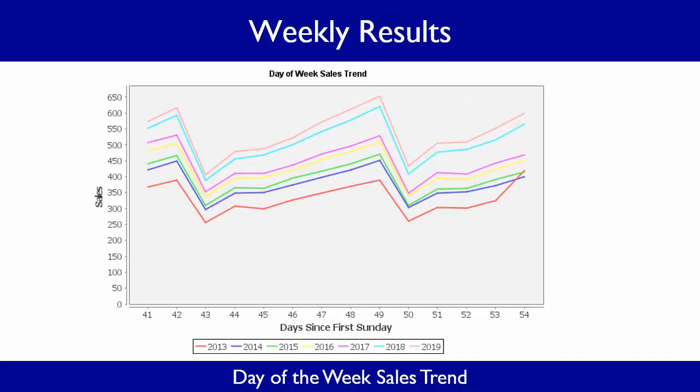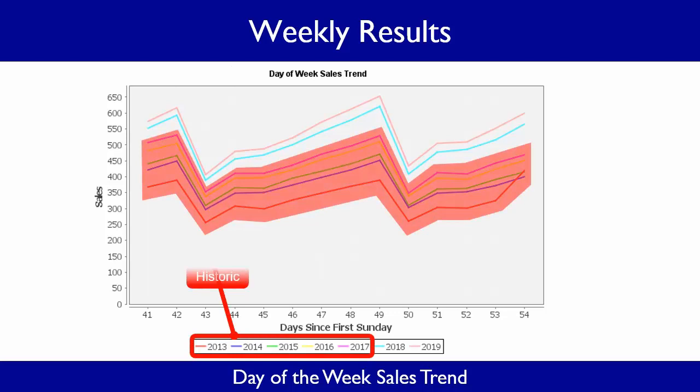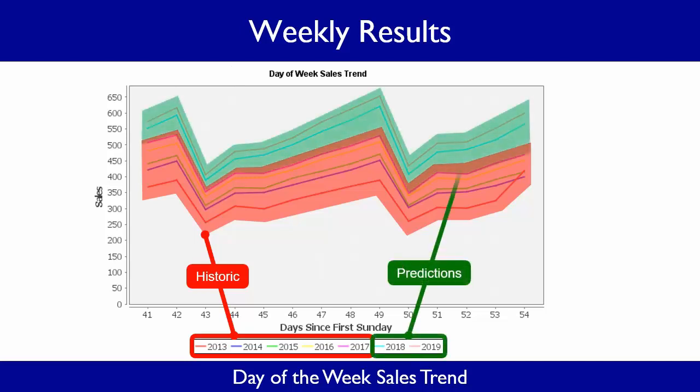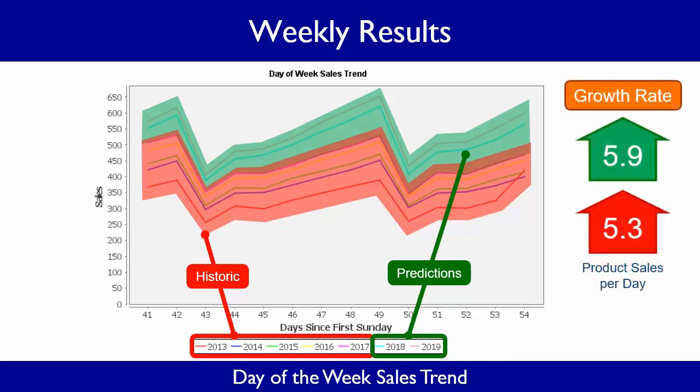The day of the week sales trend shows 2 things. First, that the neural network is correctly predicting long-term annual growth. The historic sales data from 2013 to 2017 is represented by the bottom 5 curves in the chart. The predicted sales for 2018 and 2019 are represented by the top two curves. The upward shift indicates that there has been annual sales growth. Regressions of both the historic and predicted data agree that total sales are growing at about 5 units per day.